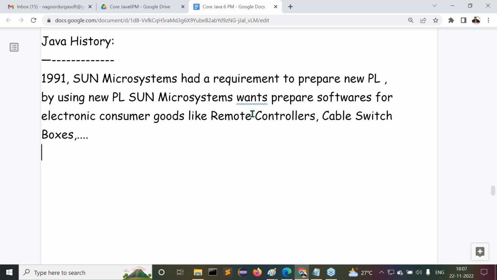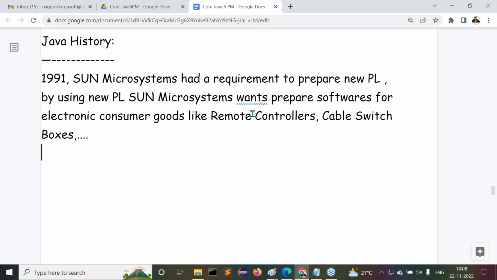By using it, Sun Microsystems wants to prepare software for electronic consumer goods like remote controllers and cable TV switch boxes. This is exactly the requirement of Sun Microsystems. Guys, are all of you following these points? Simple point: what is the requirement of the Java programming language?